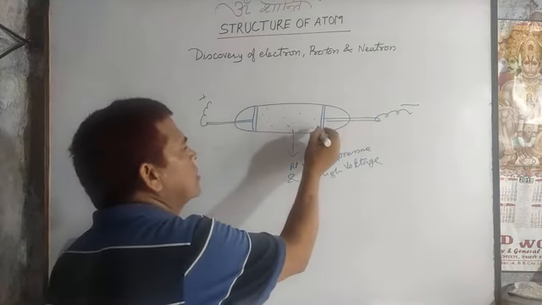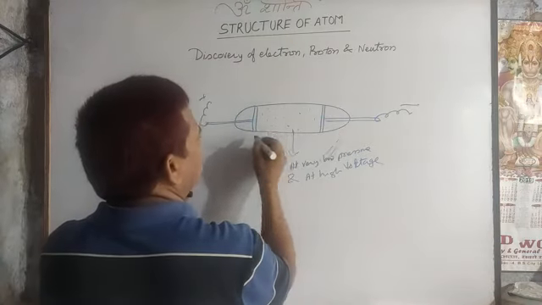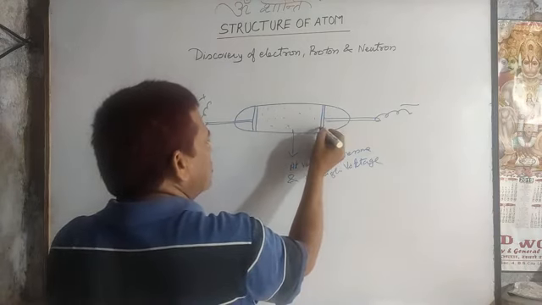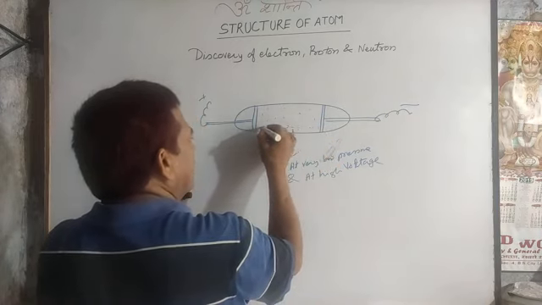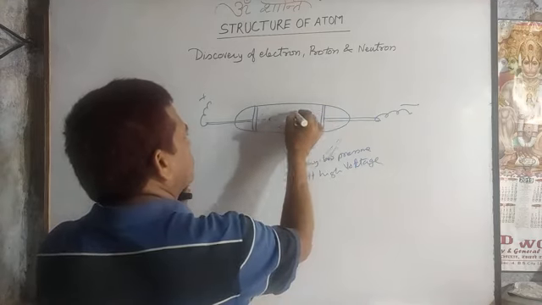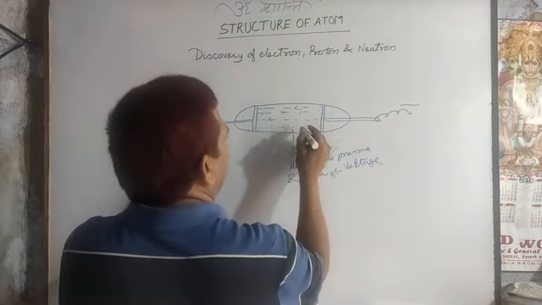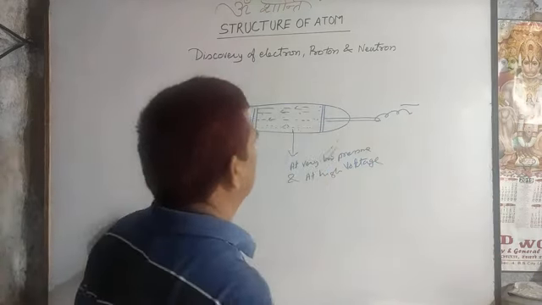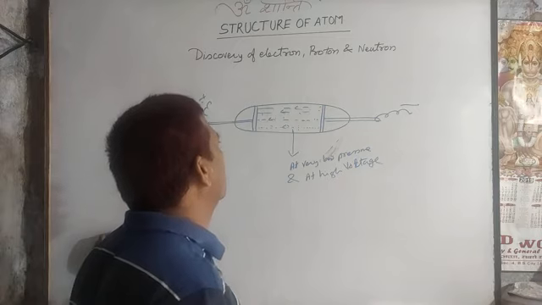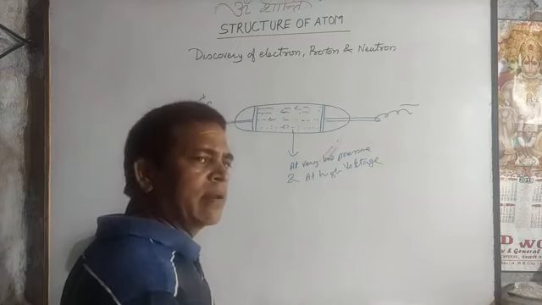Then he observed some ray emits from the cathode and moves towards the anode. When the pressure was reduced more, a fine bluish color ray emits and moves towards the anode. So a very sharp bluish color ray emits from the cathode and moves towards the anode. It is also known as cathode ray.